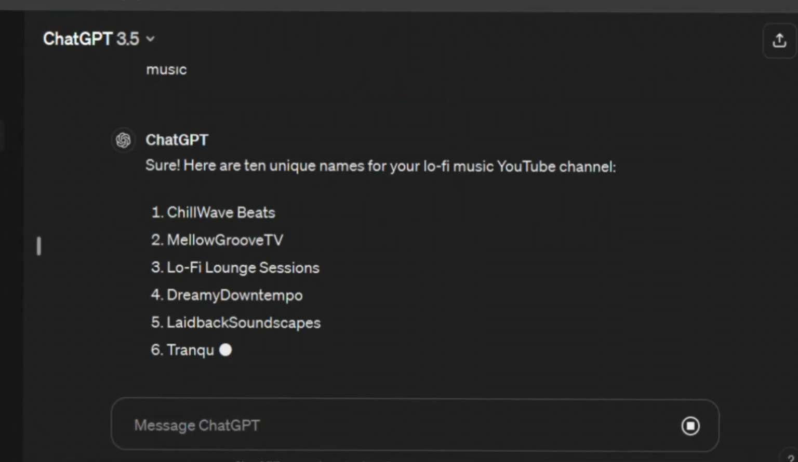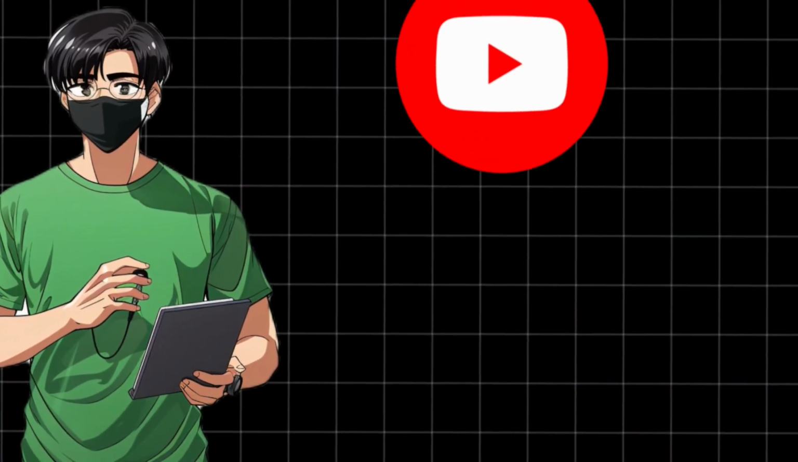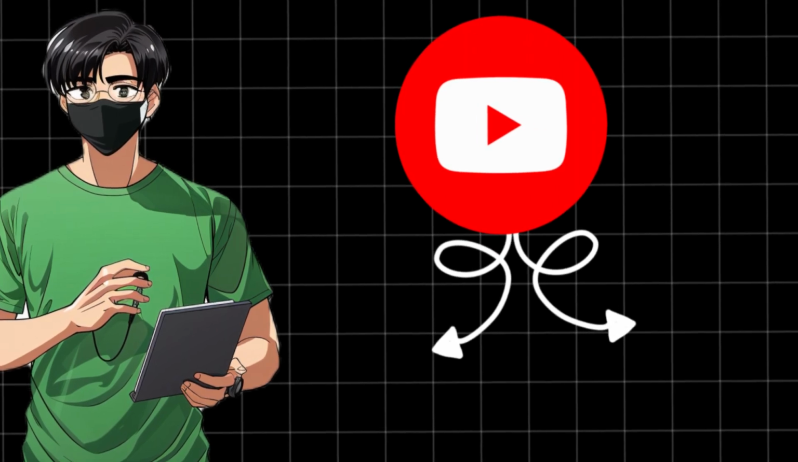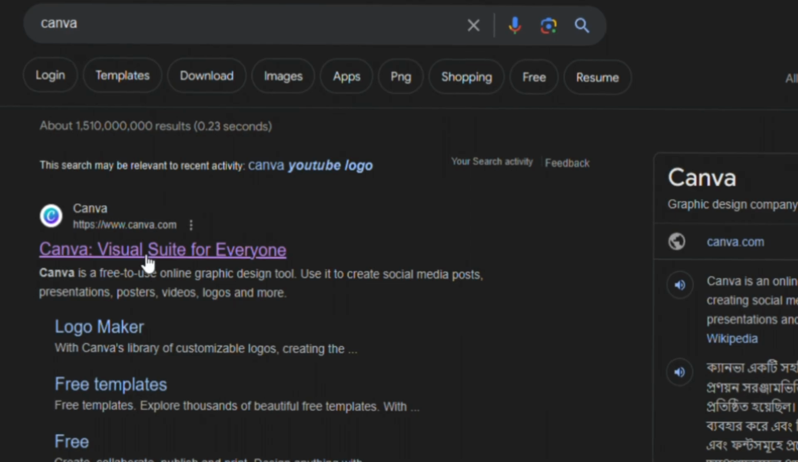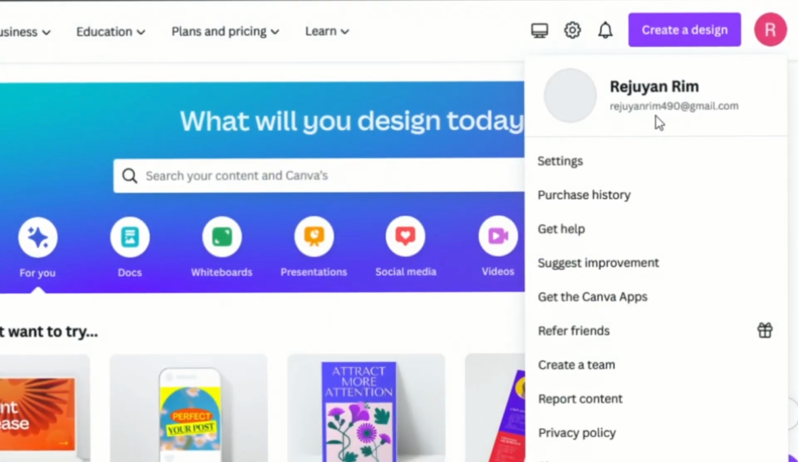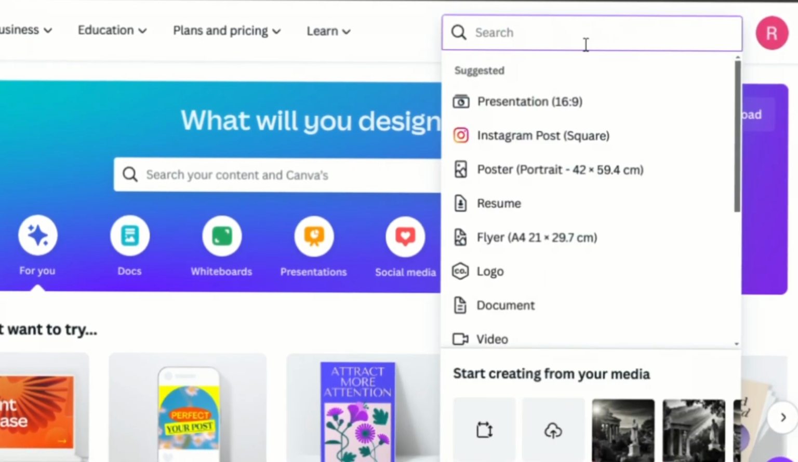I like this one. Now every channel needs 2 things. 1, profile pic. 2, channel banner. So for that, we go to canva.com. After logging in with your Canva account, click on Create a Design.